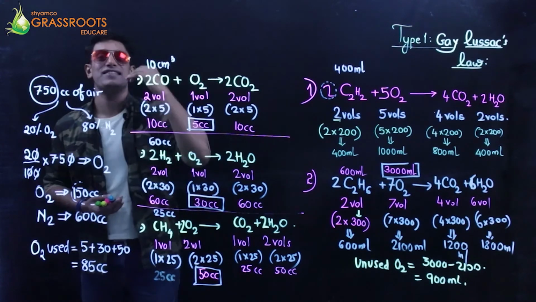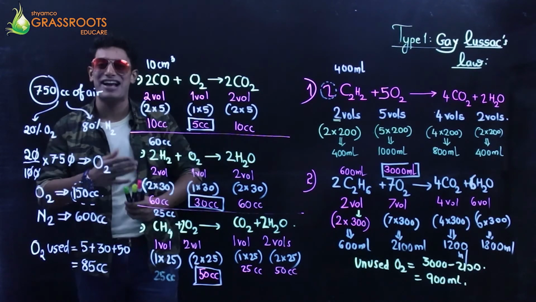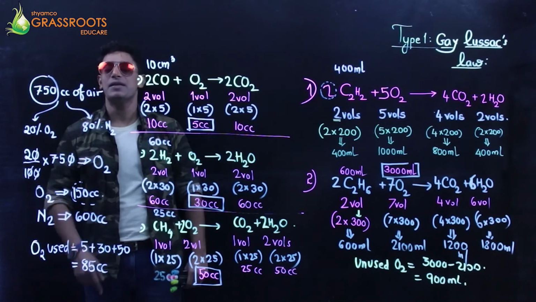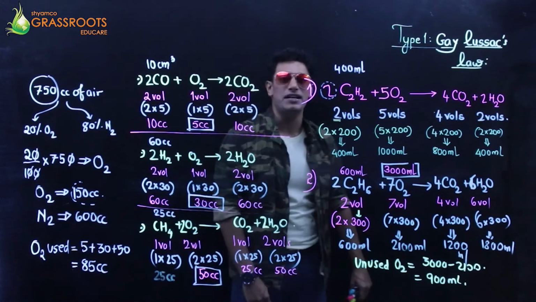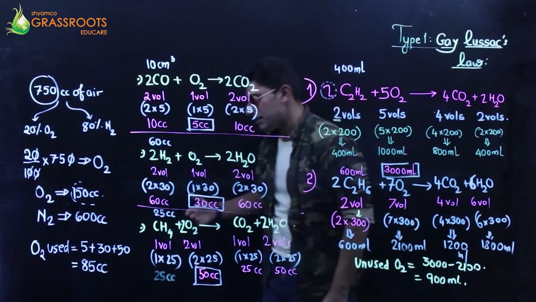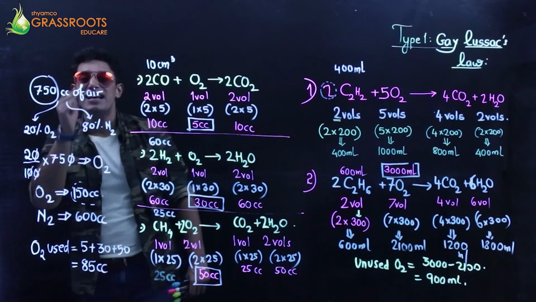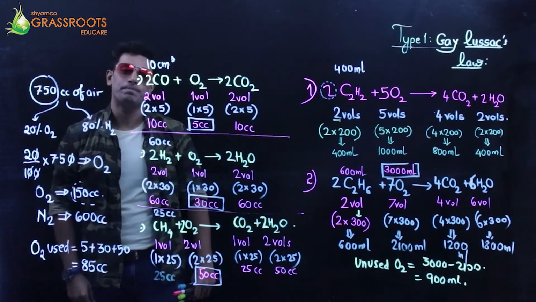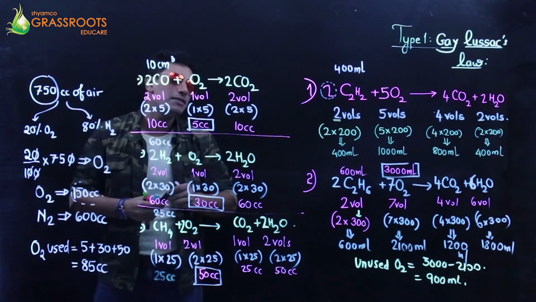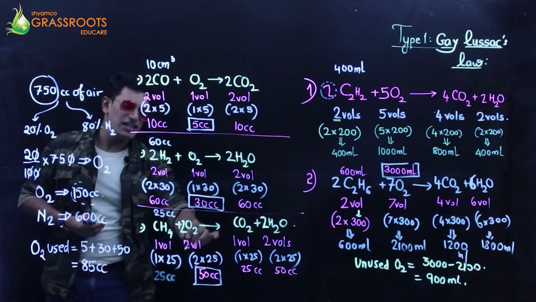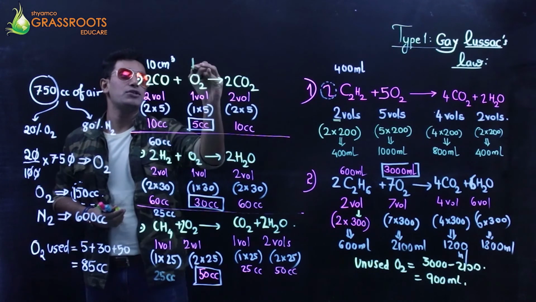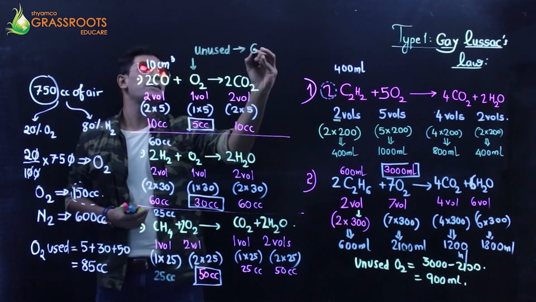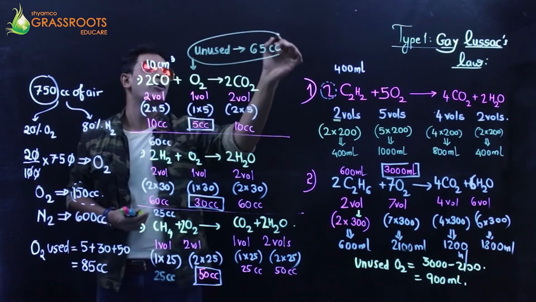So how much oxygen is left unused, remaining after the reaction? 150 I had, I used up 85. How much oxygen do I have left with me? Isn't it 150 minus 85, which is going to be 65 centimeter cube of oxygen unused. In my reactants, everything is used up except for oxygen. So I can say the unused oxygen is going to be 65 cc. That's one of my answers.